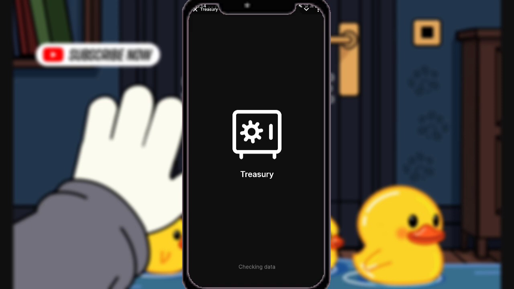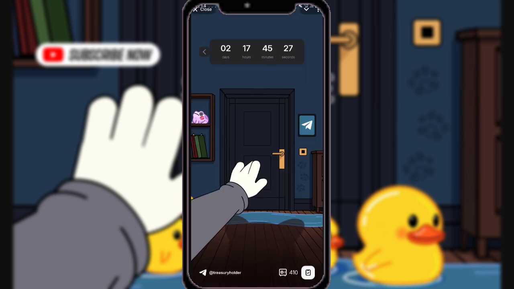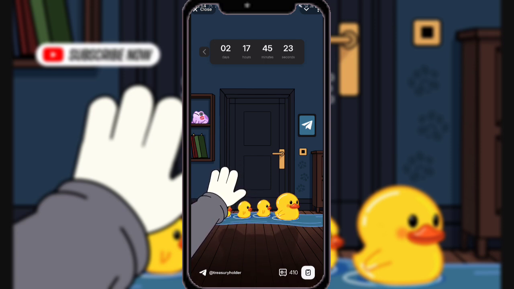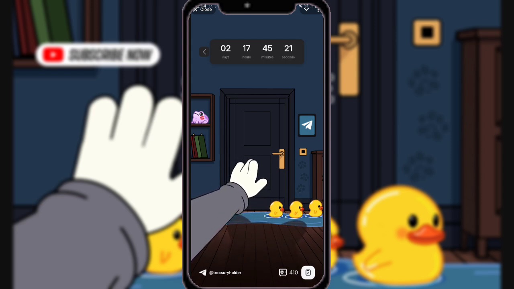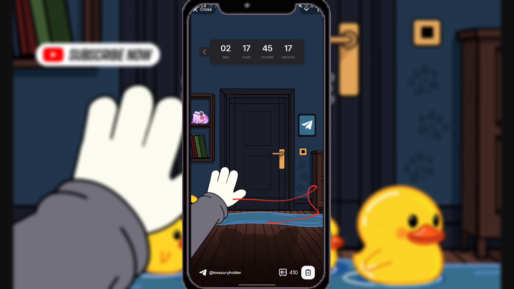In today's video we are going to answer the secret code for Treasury, which is the swap. So here is the interface of my Treasury Telegram mini app. As you can see, there are dogs passing here, like here.